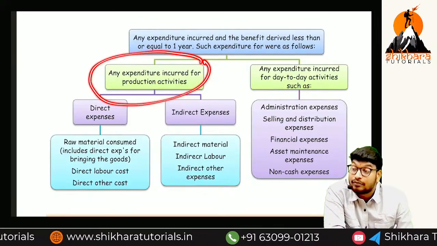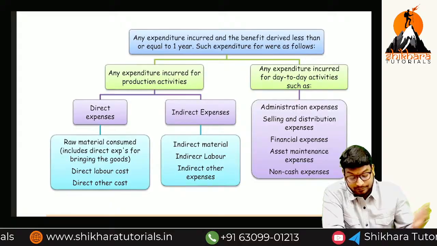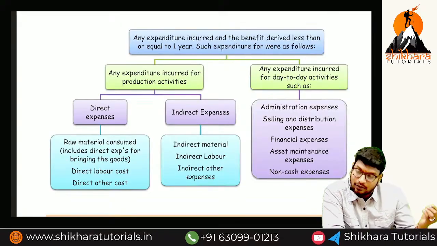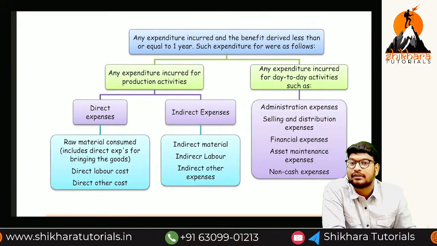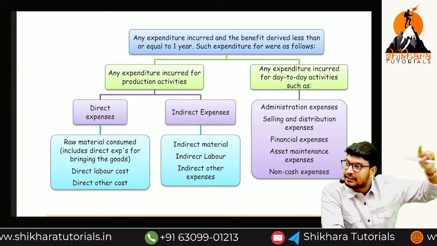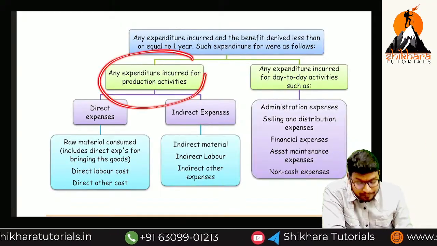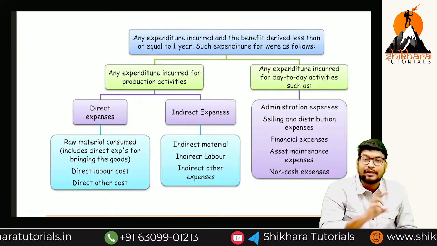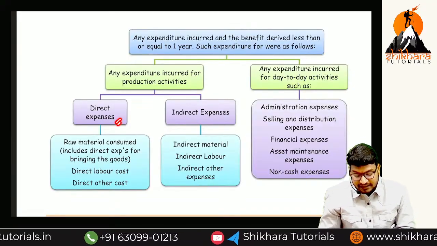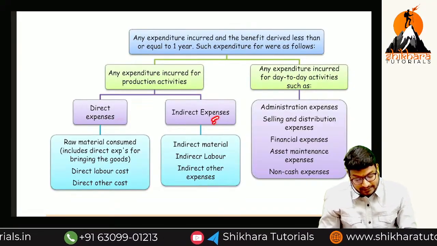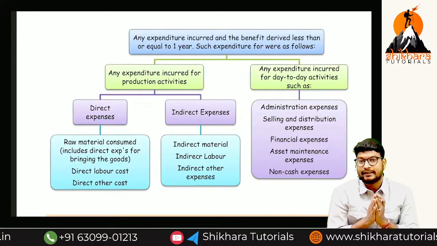Not for the purchase. In order to produce cloth, we have to use machineries. Purchase of machinery is a capital expenditure. Only for production purposes, we are going to incur two types of expenditure. What are the two types? Direct expenses and indirect expenses. What is the meaning of direct expenditure?